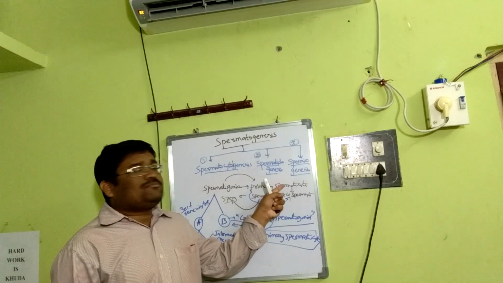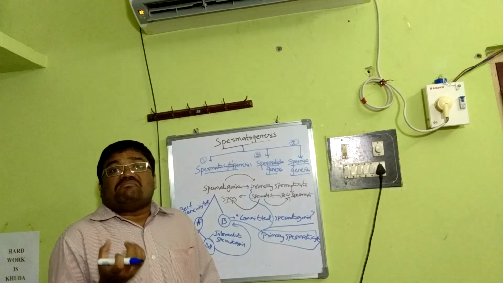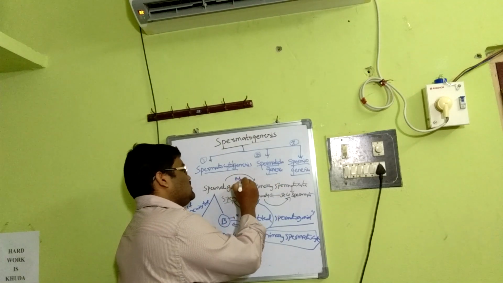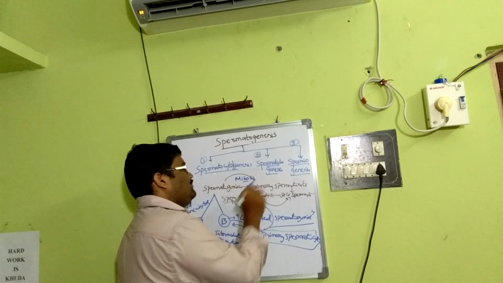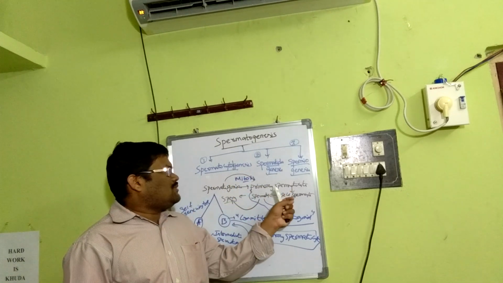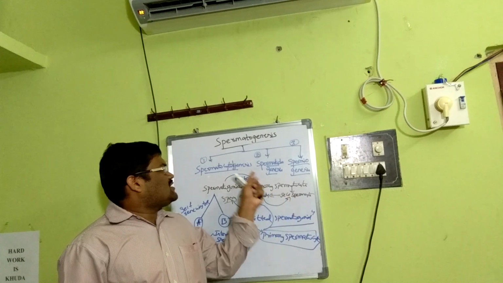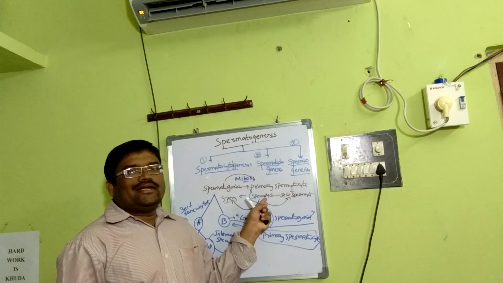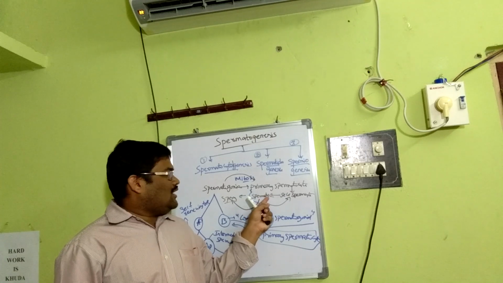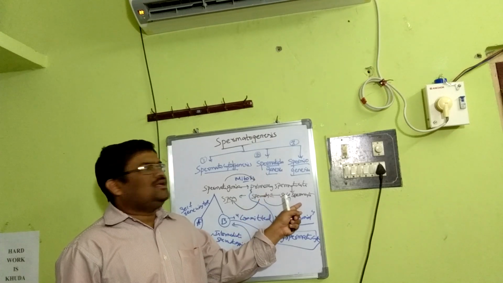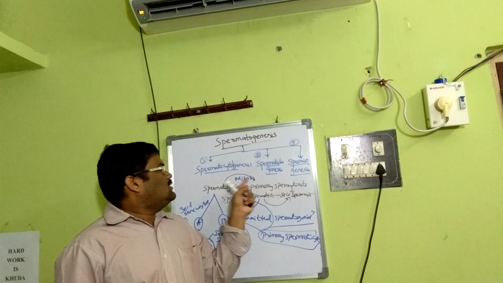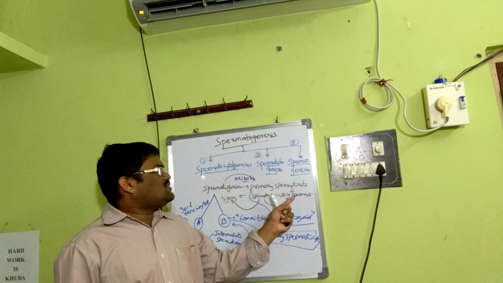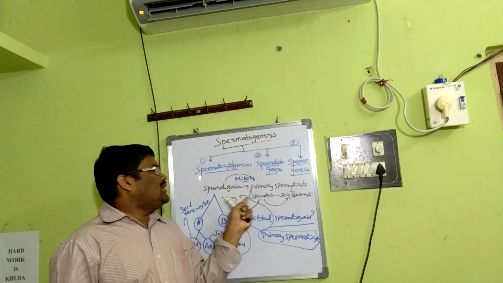These primary spermatocytes, which are the products of mitosis, undergo meiosis 1 to become secondary spermatocytes, and then meiosis 2 to form spermatids. Secondary spermatocytes are haploid, primary spermatocytes are diploid, spermatogonia are diploid. Haploids are secondary spermatocytes, spermatids and sperm.